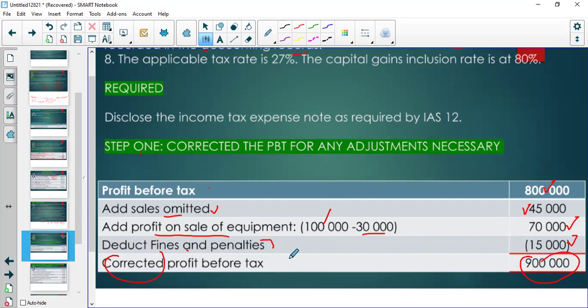This is corrected in the office. Before we take a taxi, before we take an Uber to SARS, we need to have a correct profit before tax. Now, using this 900,000, we take a taxi, an Uber, we get into Bolt, and we head towards SARS. When we reach SARS, now with a correct amount, SARS is going to look at that and say, fine, thank you very much.